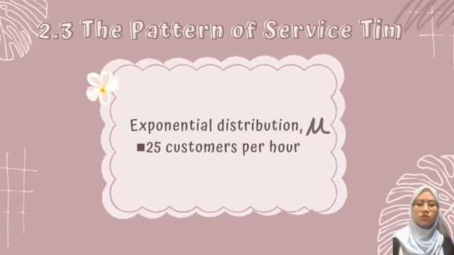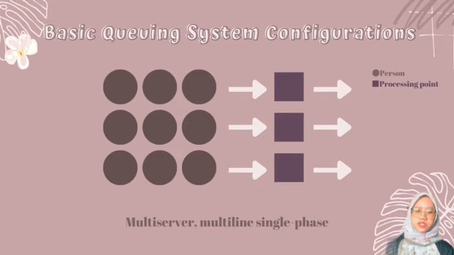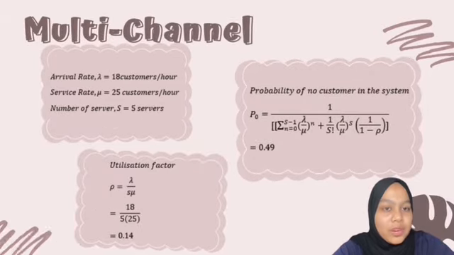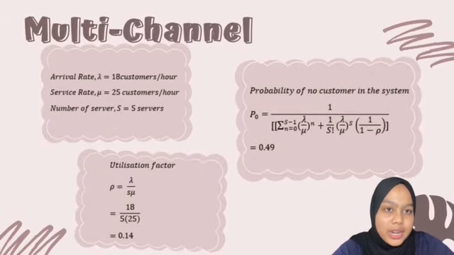Based on the observation, the pattern of service time at Econjaya supermarket, the mu, which is exponential distribution, is equal to 25 customers per hour. For the basic queuing system configuration for the Econjaya supermarket is multi-server, multi-line, single phase, because there is more than 2 servers and the customer only go through single phase. Now, we look for the multiple query model calculation for Econjaya.